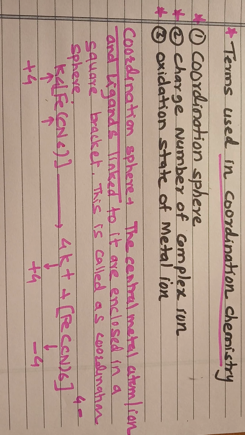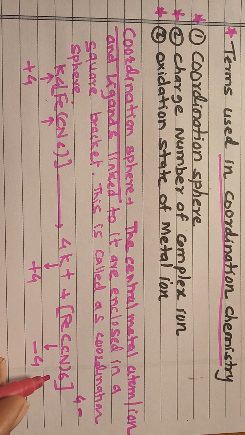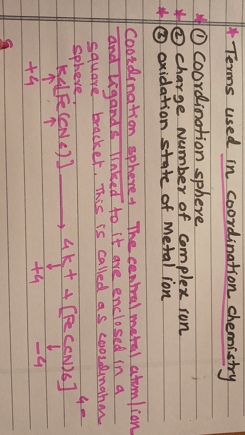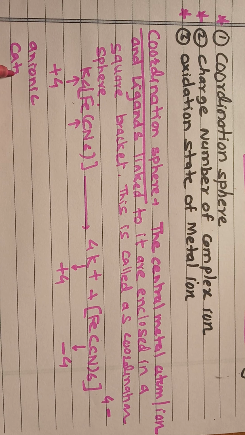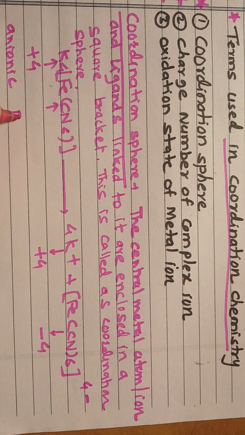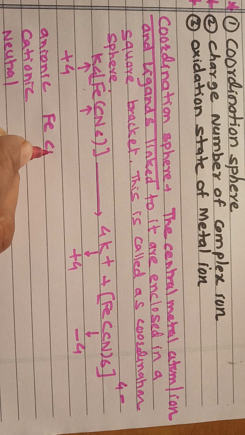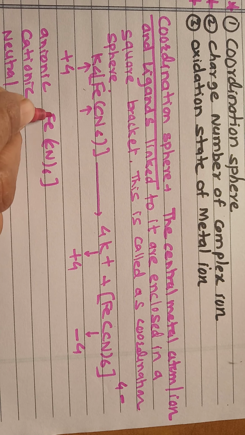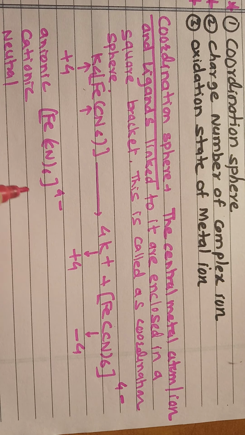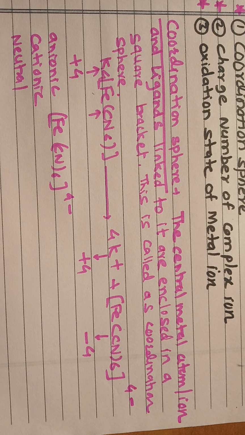Therefore it is a negative coordination sphere, or an anionic coordination sphere. Coordination spheres are either anionic, cationic or neutral. In this example, [Fe(CN)6] minus 4 is the anionic coordination sphere.